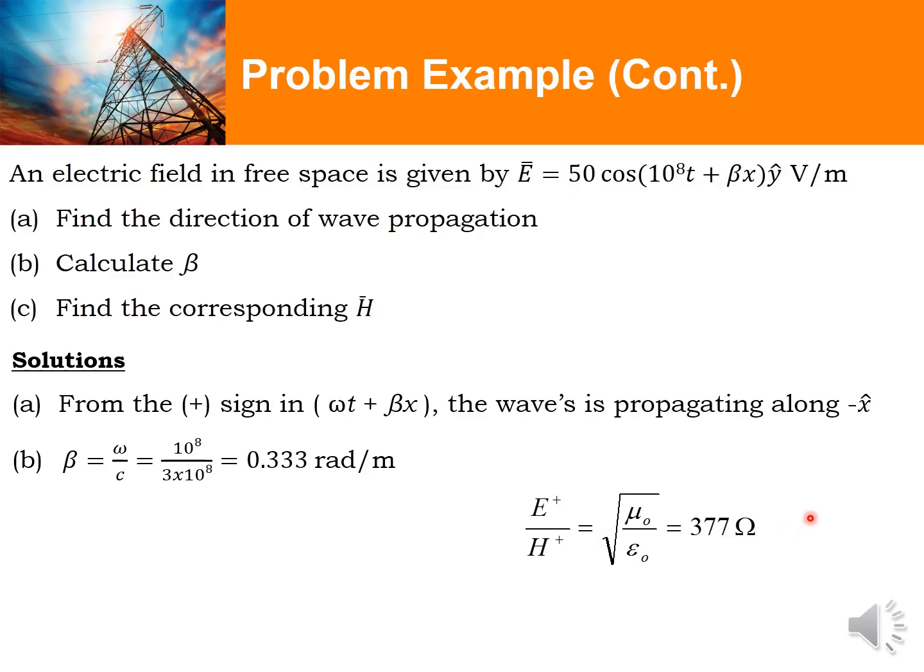The unit vector of the H equation can be obtained from this relation. The propagating wave is in negative x, cross product with E, which is in y, so the magnetic field would be in negative z. Therefore, the corresponding H wave equation is given as shown.